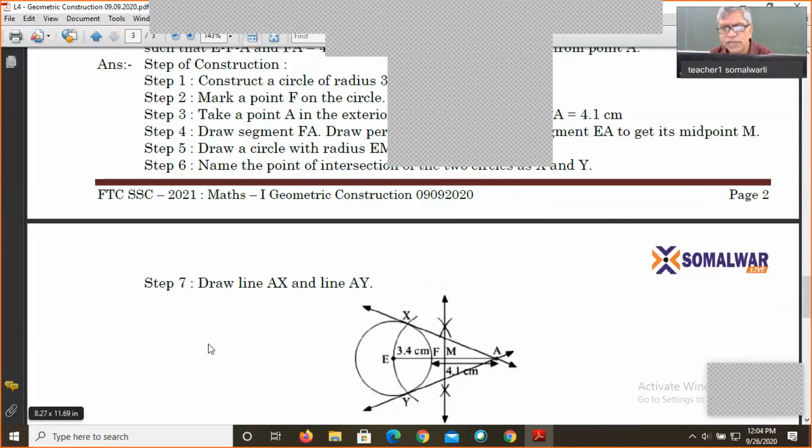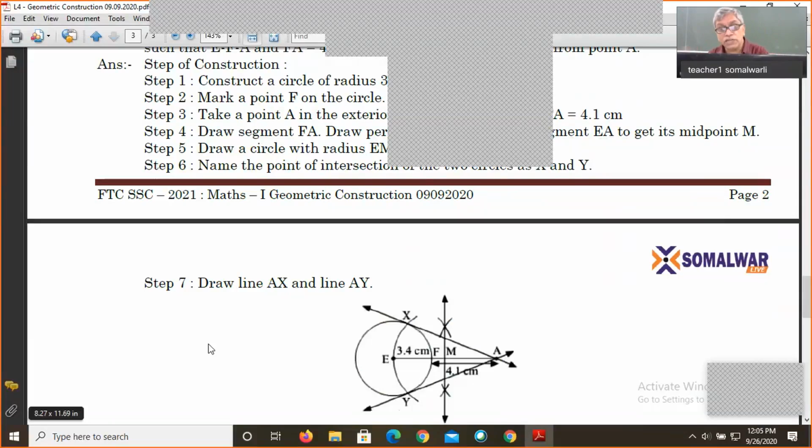I'm repeating; I don't want to explain the basics once again. From point A, we have to draw a circle on EA. For that, we draw the perpendicular bisector of EA. To draw it, we take some distance in the compass, mark arcs up and down from E and A, and the line so obtained intersects EFA at M. Now we take MA or ME distance and draw a circle.